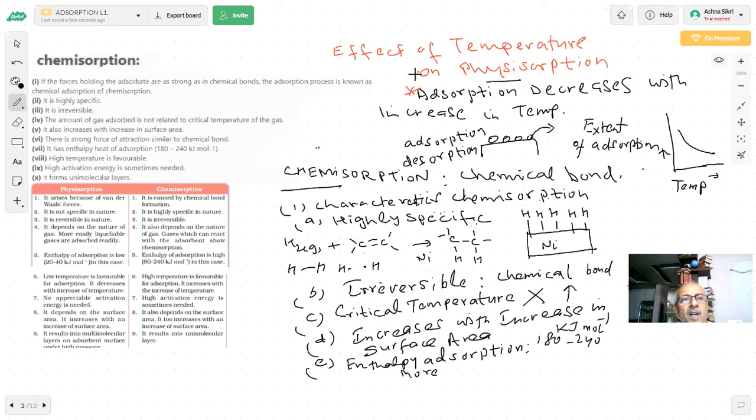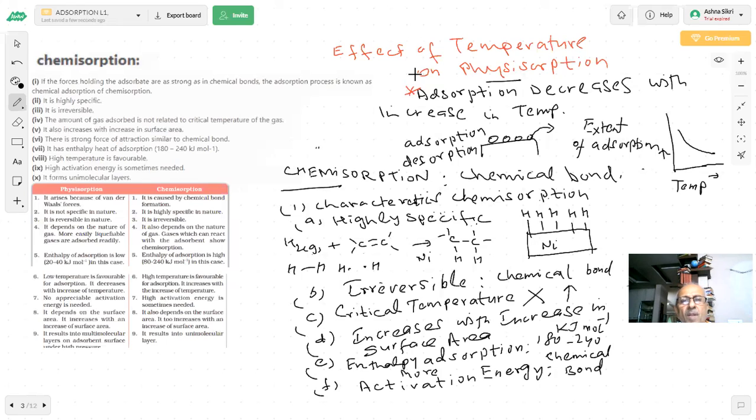What will happen here? First, let me talk about activation energy. Do we need activation energy here? Yes or no? Yes, sir. Yes. Why? Sir, because in this chemical bonds will be formed, so we need to supply some energy for the bonds to form. Okay, correct answer. So formation of a chemical bond will require activation energy. So here you need activation energy. In physisorption it was very, very small, with very low values.